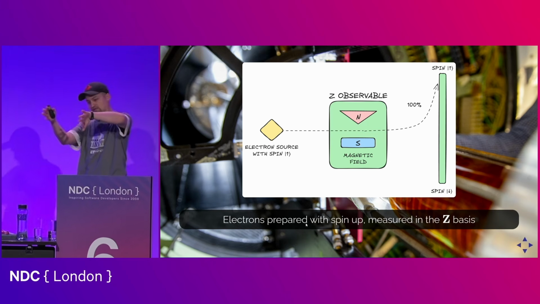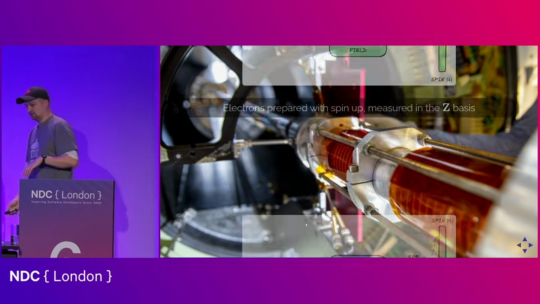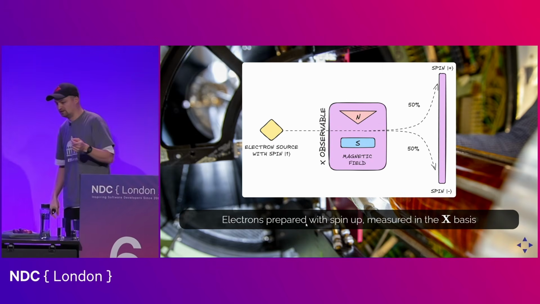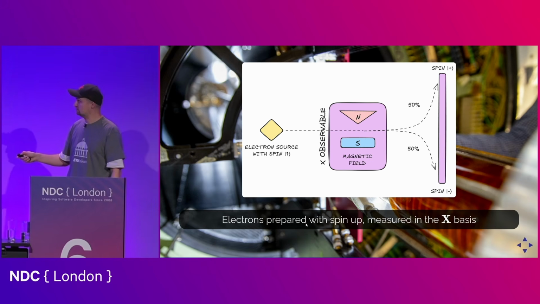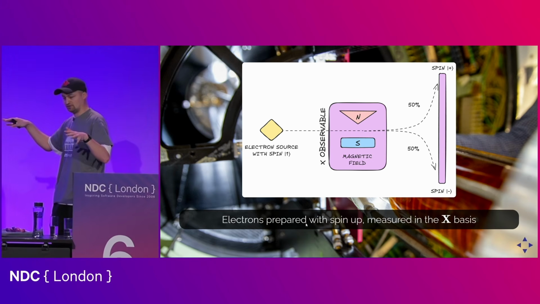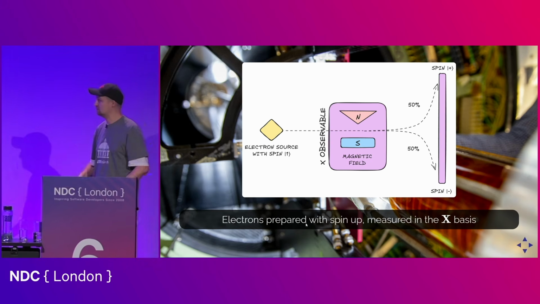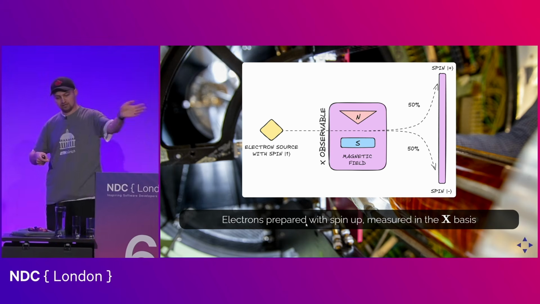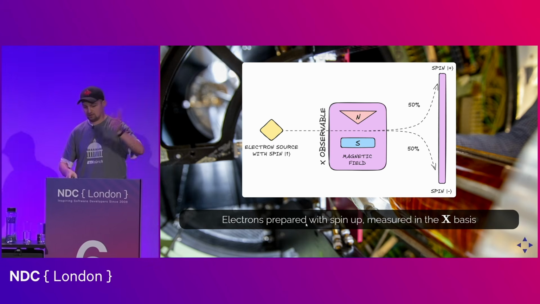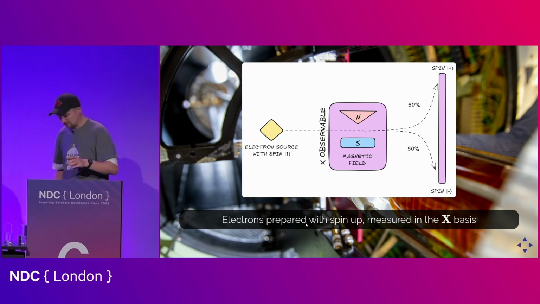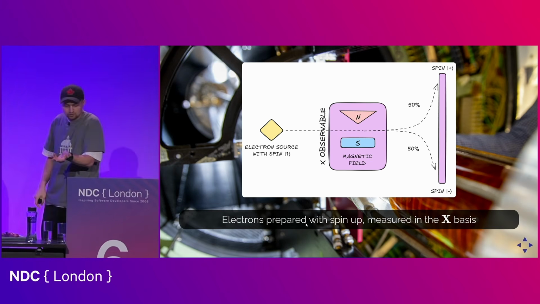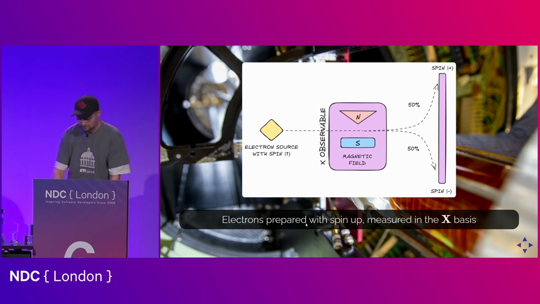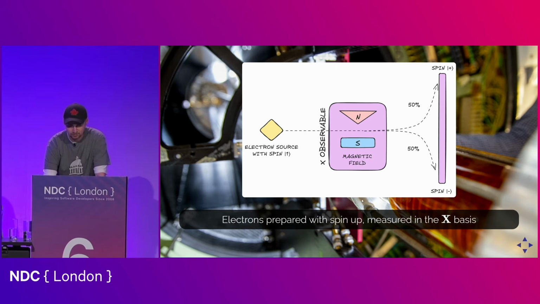However, I can rotate those magnets and place them horizontally. Now the magnets can only deflect left or right, so they become an x observable. If I prepare an electron with the z component of the spin being up, but I don't prepare anything for the x component of the spin, then as the electron goes through this x observable, it's confused. It doesn't know what to do, so it will randomly go one way or randomly go the other way. It randomly says I'm plus or I'm minus. There's nothing super problematic about it yet, although you might wonder that it's a bit strange that it acquires a value, again, by simply being looked at. But we will see in a moment that this is not the biggest problem.